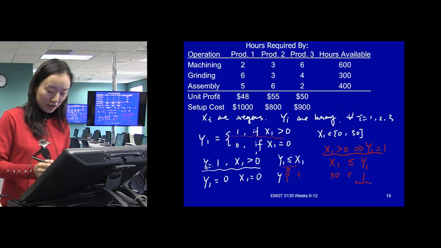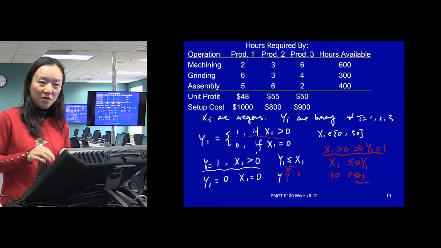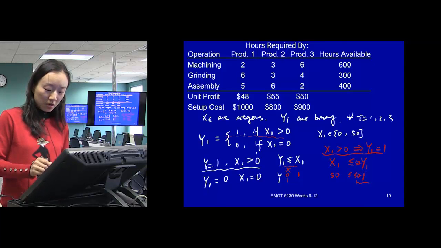Great. If we put 50 on this side, so this 50 will still be fixed here. It won't change. But y can only be 1 or 0.